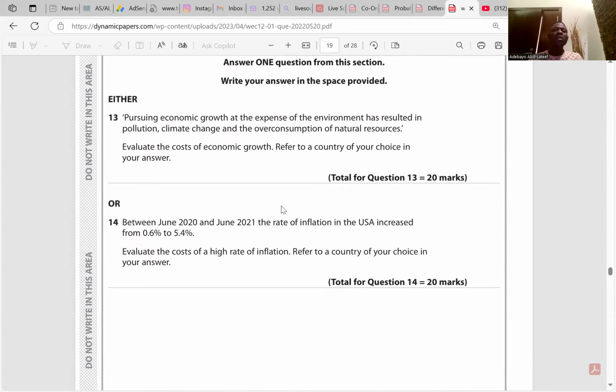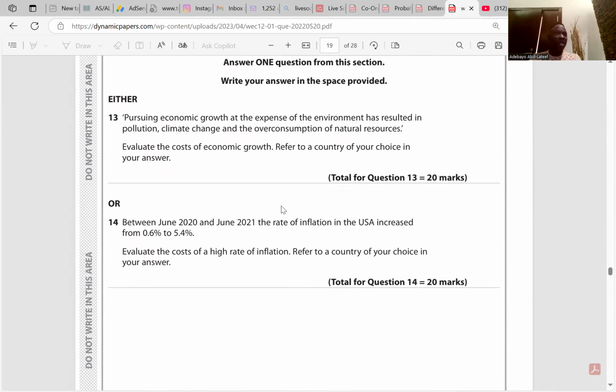Yeah, they said pursuing economic growth at the expense of the environment has resulted in pollution, climate change, and overconsumption of natural resources. Evaluate the cost of economic growth. Refer to a country of your choice in your answer. So, first, what is economic growth? Economic growth implies an increase in the country's GDP or output. So, the following are the impacts of economic growth on a country such as Nigeria. That's my country, though.